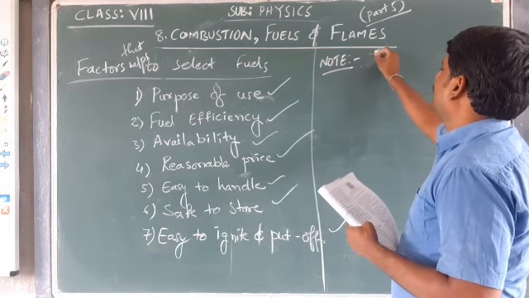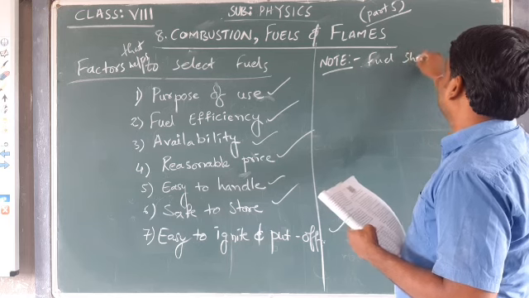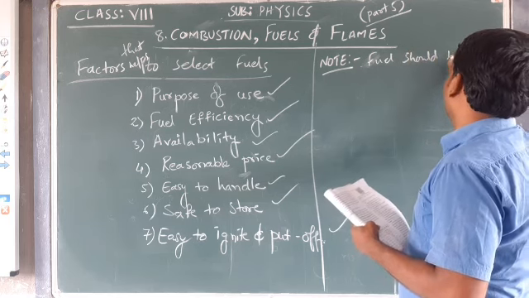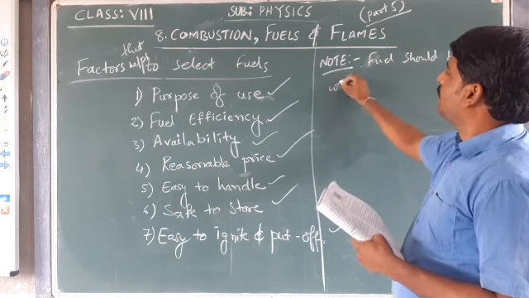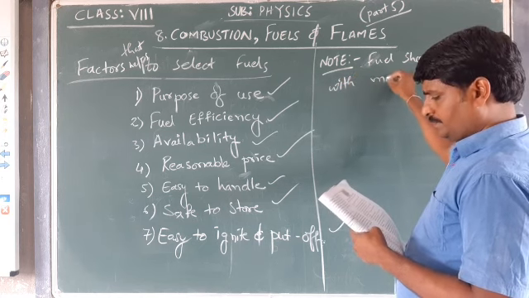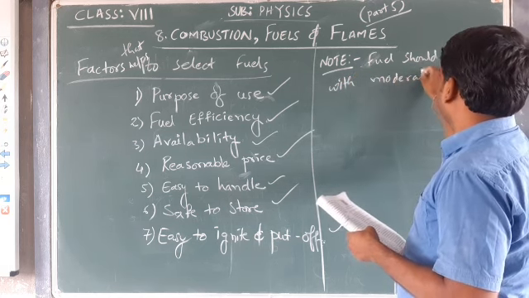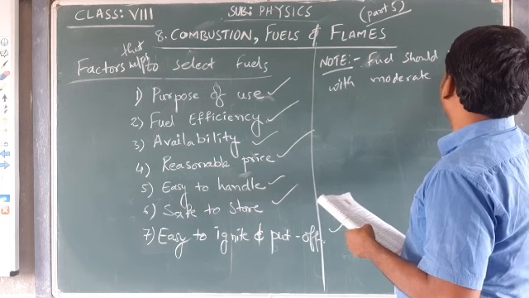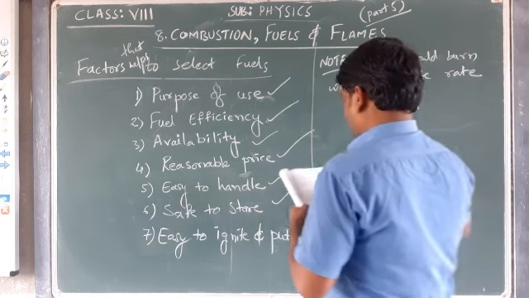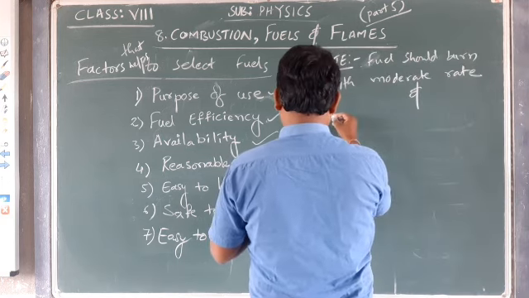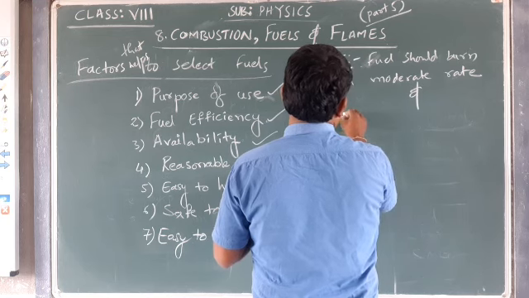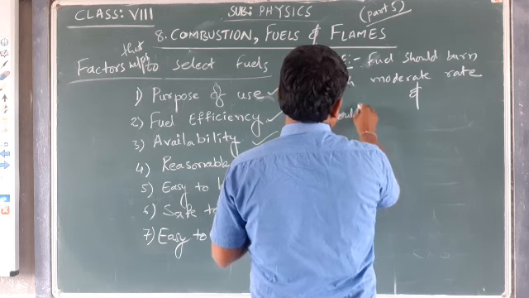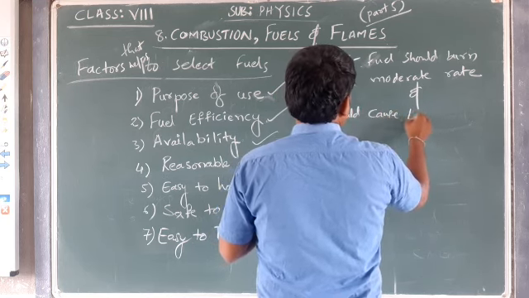Fuel should burn at a moderate rate and should cause less pollution.